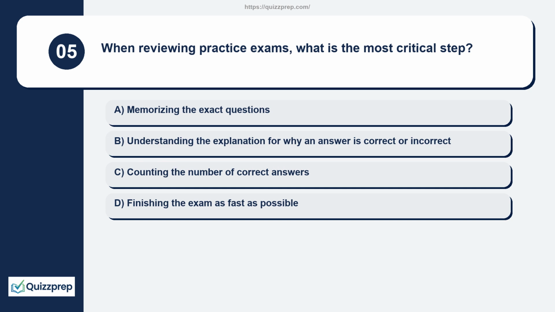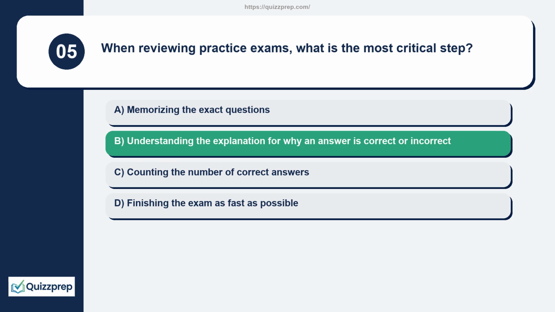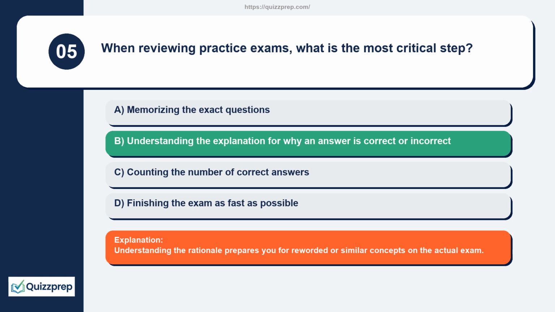Question 5. When reviewing practice exams, what is the most critical step? Memorizing the exact questions. Understanding the explanation for why an answer is correct or incorrect. Counting the number of correct answers. Finishing the exam as fast as possible. Understanding the rationale prepares you for reworded or similar concepts on the actual exam.